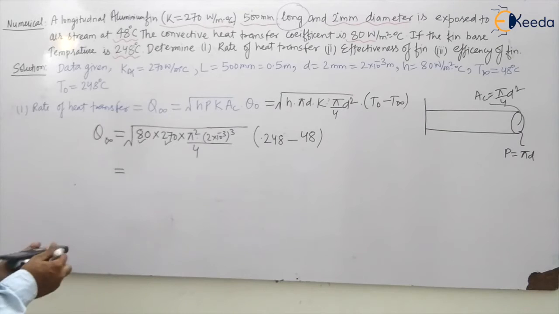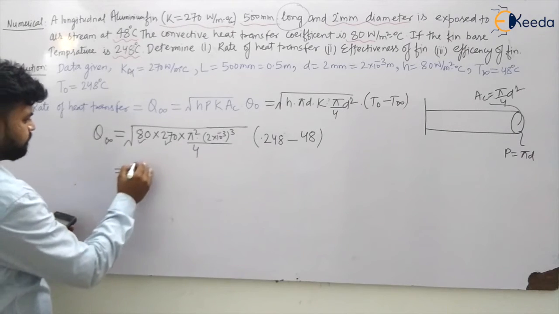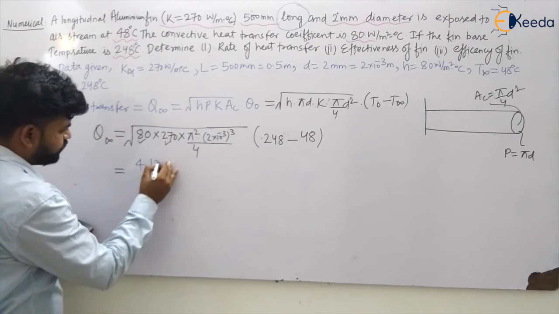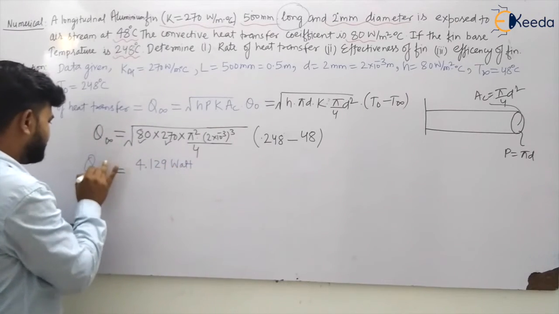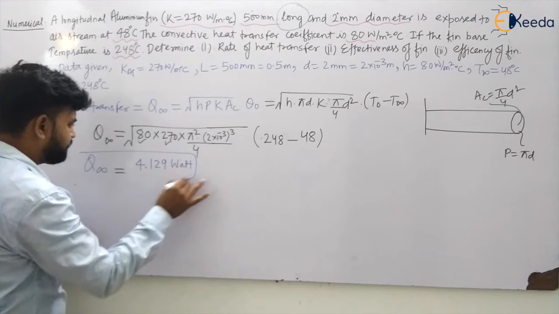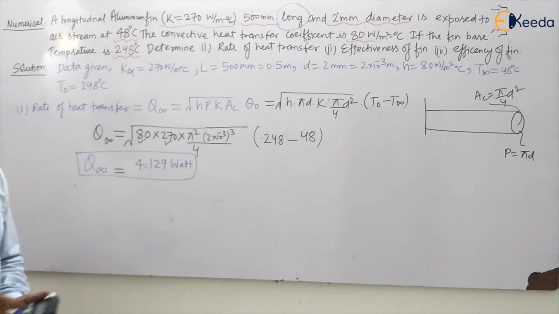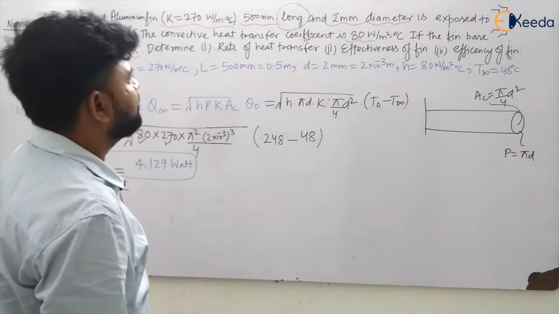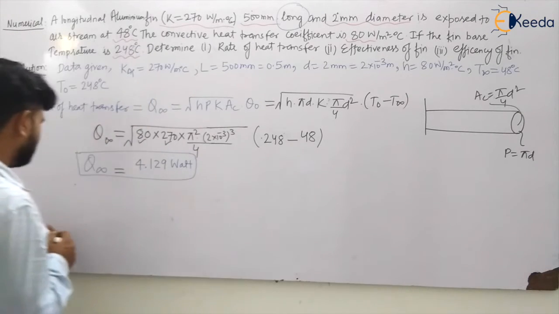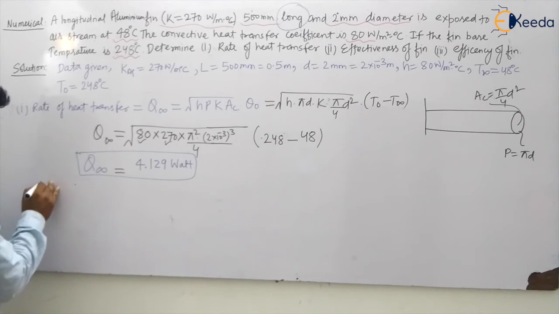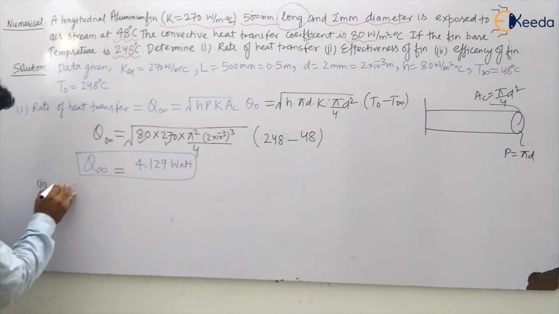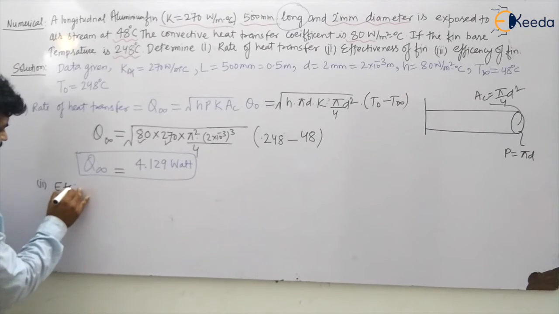So the heat transfer will be 4.129 watt. So the heat transfer in the infinite case will be 4.129 watt. Now, can we calculate the second option, which is the effectiveness of the fin? What is the effectiveness of the fin? Let us see the second question, which is asking for effectiveness.